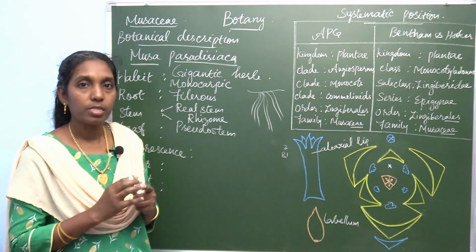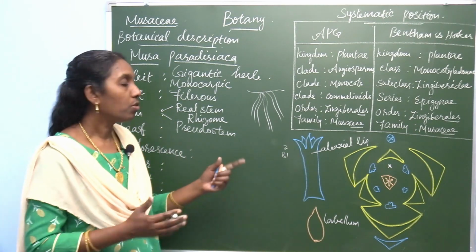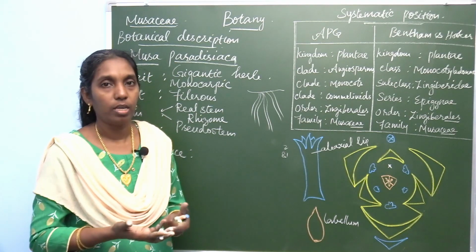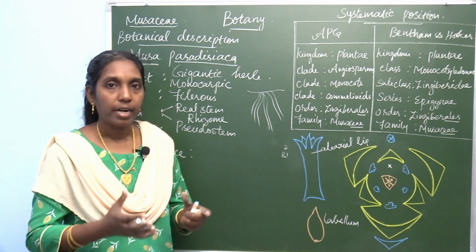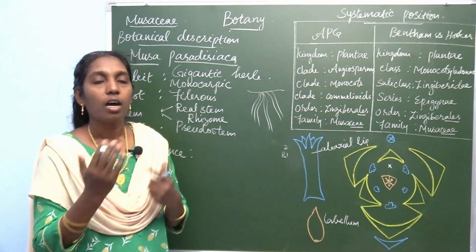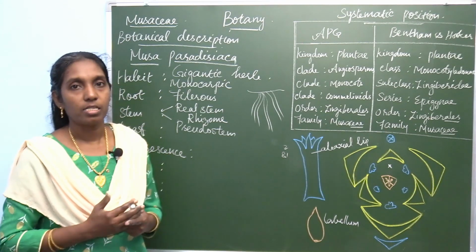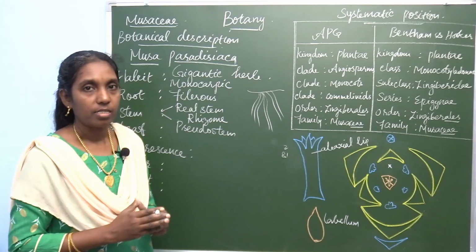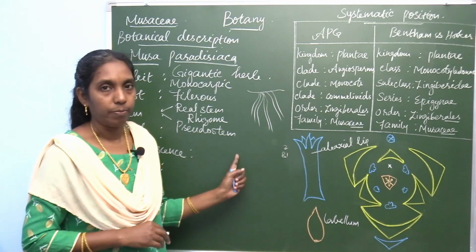The rhizome is the real stem, and the pseudostem is what you are seeing above the ground: the aerial erect part of the stem, which is concealed around the sheathy leaf bases that roll around the main axis.